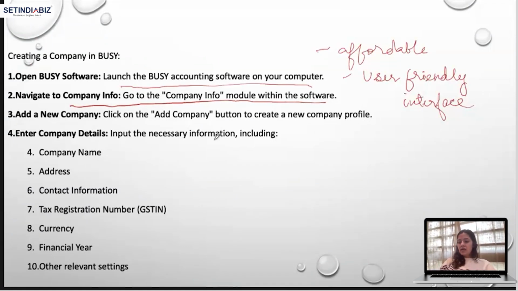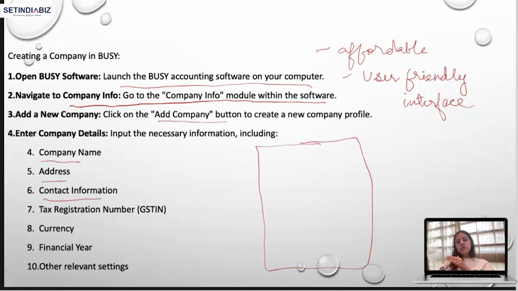As soon as I go for the create company option, I get a screen, right, where they ask me all the details. Just like Tally, we have to fill all the basic details like company name, address, contact information. Of course, now they will, in Tally, what we used to do for GST, we used to select. How do we used to select? We did in last class only F11. Then we used to select F3 statutory and taxation. And then this is what I'm talking about, Tally.